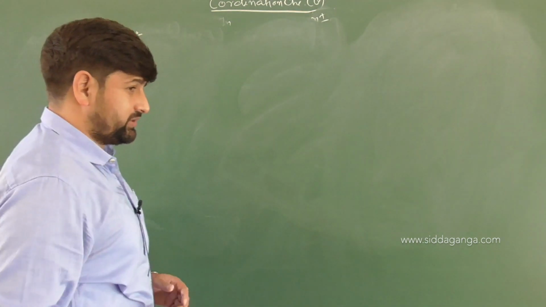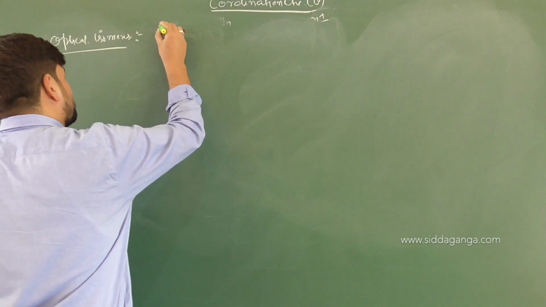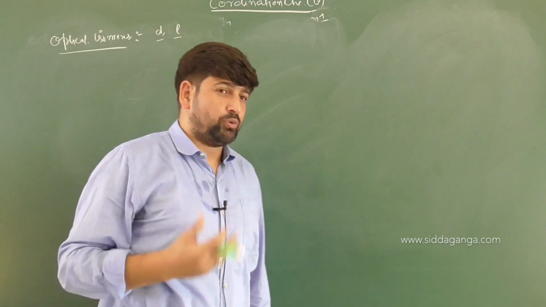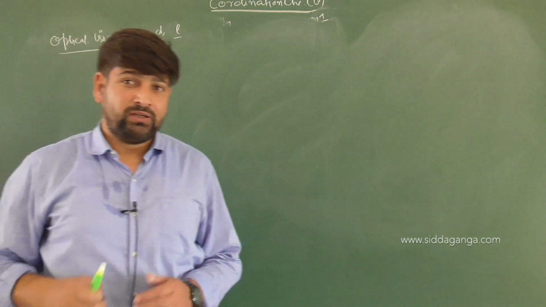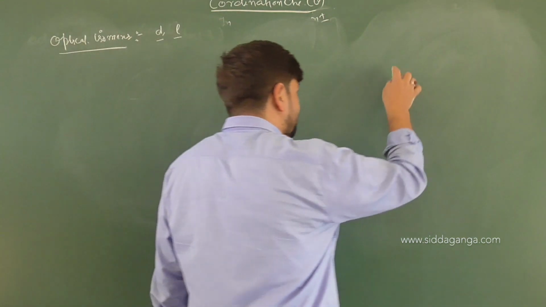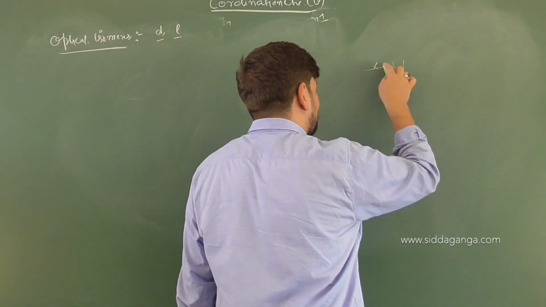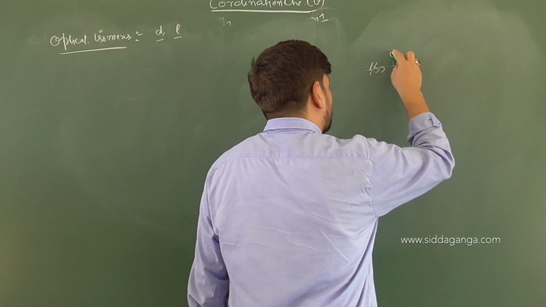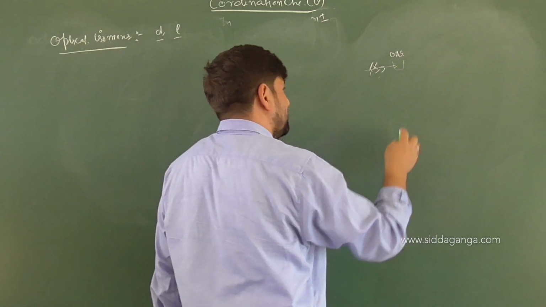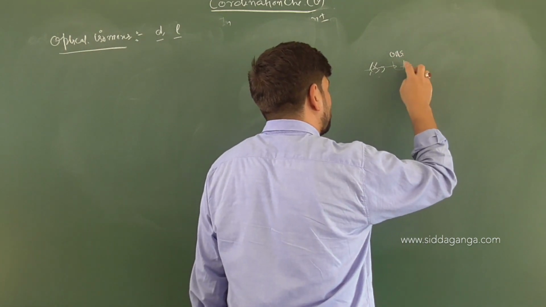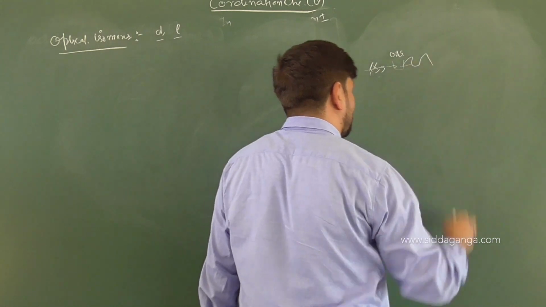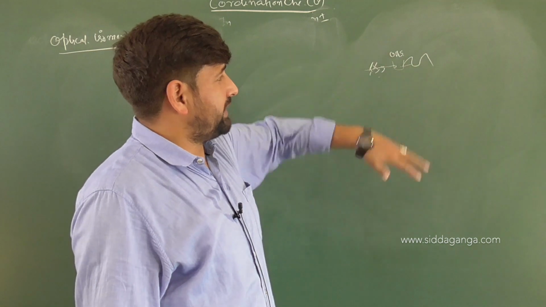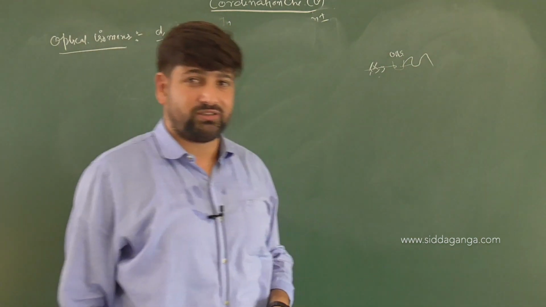What are optical isomers? You know that we are representing those optical isomers in D and L, dextro and levorotatory. So we have a polarizer or polarimeter. In that we have a sample, and when you pass light which has multiple planes through an optically active substance, the angle gets altered. So we need to see from the reference standard whether it has moved towards right or left. We have optical activity in the substance.